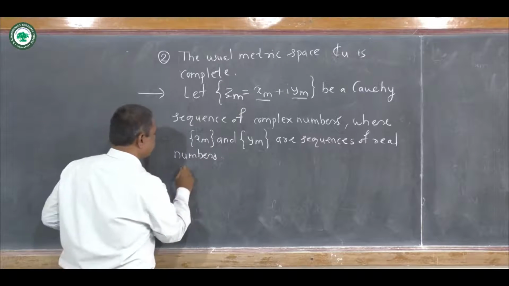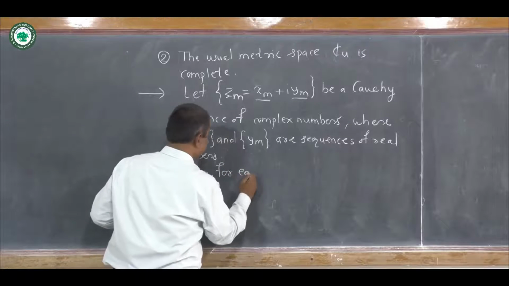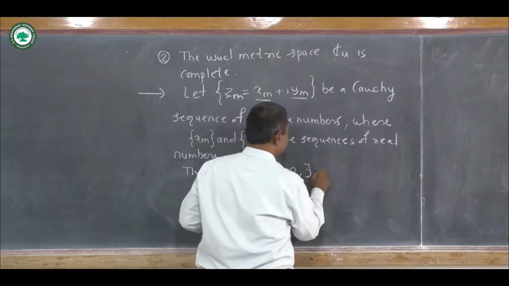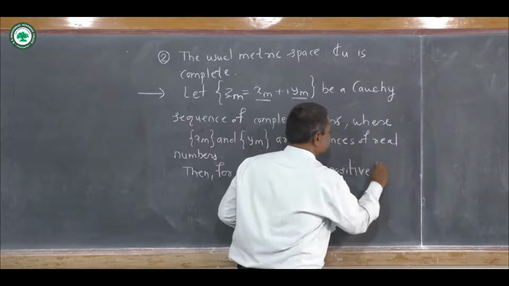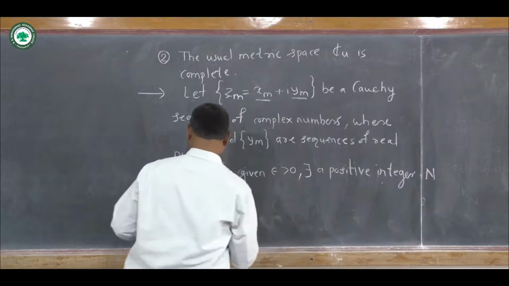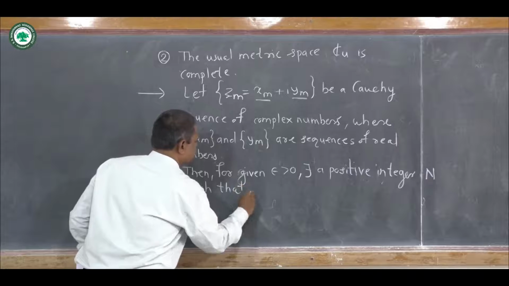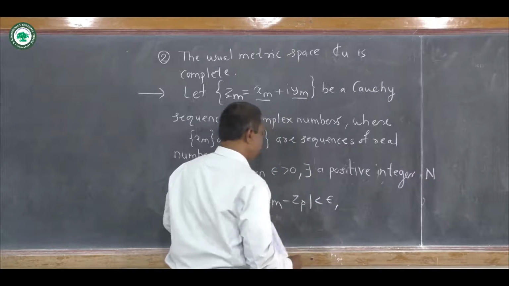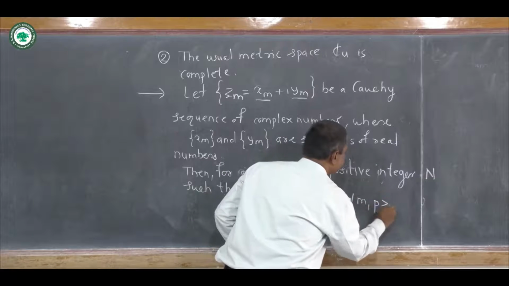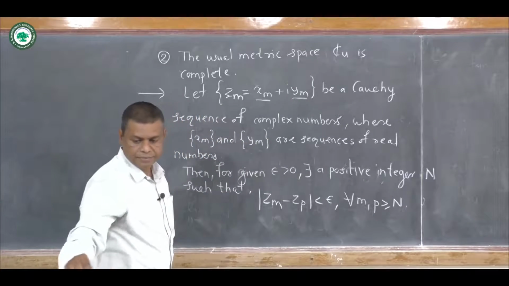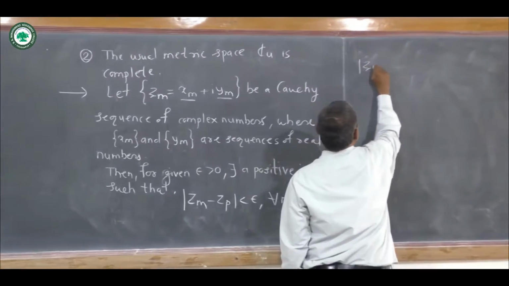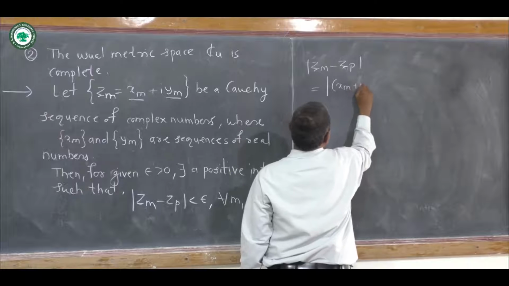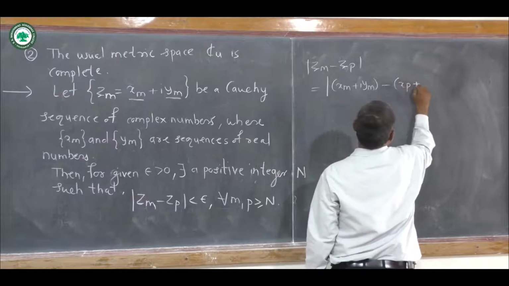So by using the definition, for given epsilon greater than 0, there exists a positive integer N such that the absolute value of Z_m minus Z_p is less than epsilon for all m and p greater than or equal to N. Now we know that the absolute value of Z_m minus Z_p means the absolute value of (x_m plus i y_m) minus (x_p plus i y_p).